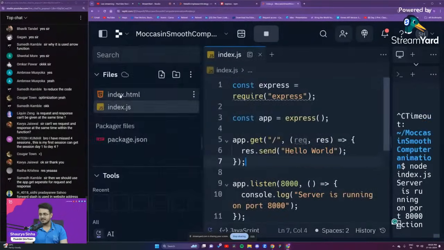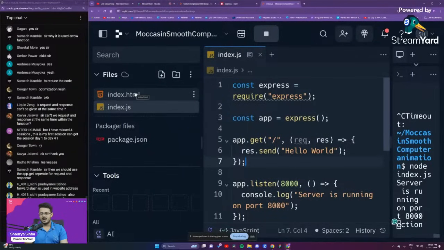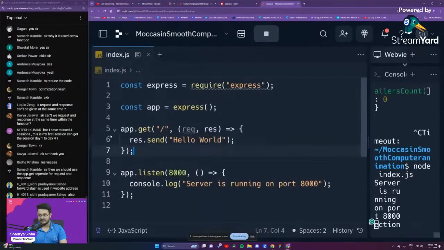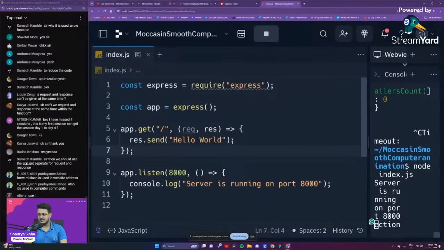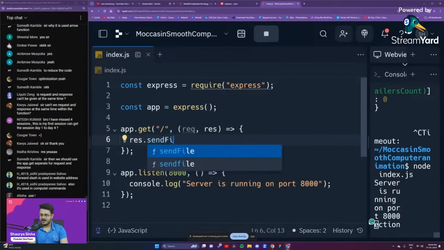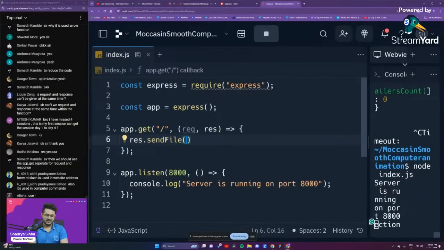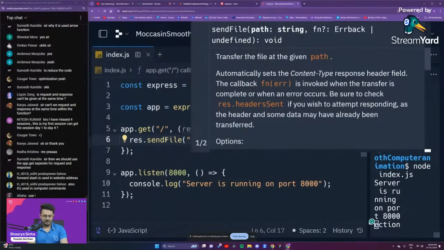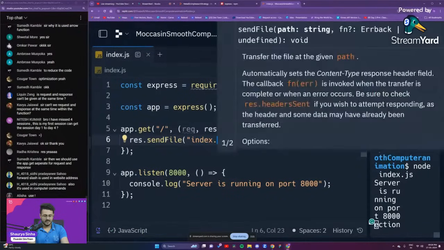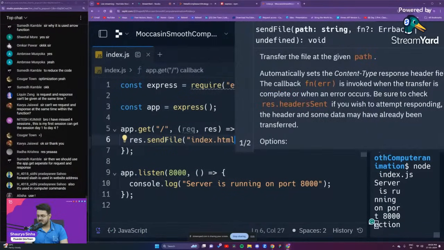So this particular HTML file that you're able to see, that is what we want to send to our user. We don't want to send hello world to our user, guys, not a text, an entire file. Now to do that, there is another command, that is sendFile. It's as simple as that. And you just have to mention the name of the file, index.html.